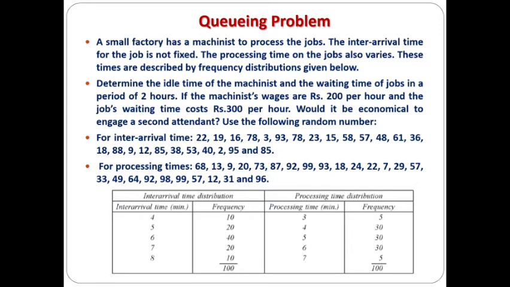By having this, we have to simulate the environment for 2 hours, up to the number of random numbers given, and we have to calculate the idle time cost of the machinist and the waiting time cost of the job. Then after comparing these two, after doing the cost analysis, we have to determine whether it is economical to engage a second attendant or not.